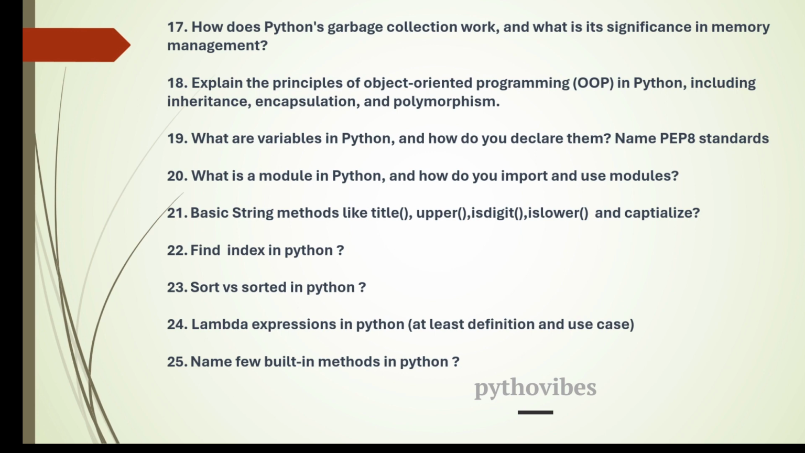Coming to 23rd question, you should be able to explain what is sort and sorted. So sort is a list data type method, and sorted is a built-in function. That means it will work for more than one data type. And we'll come to the next question, lambda expressions in Python.